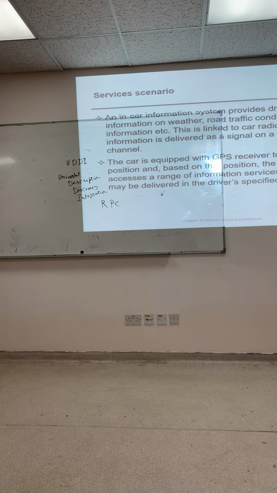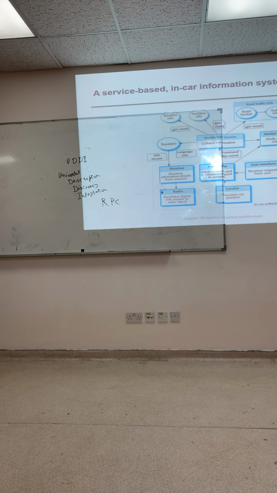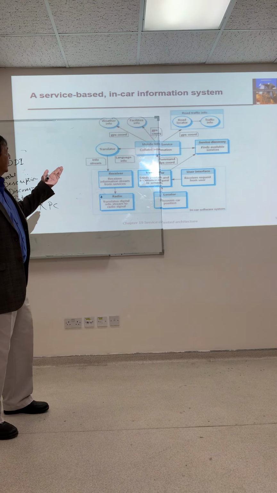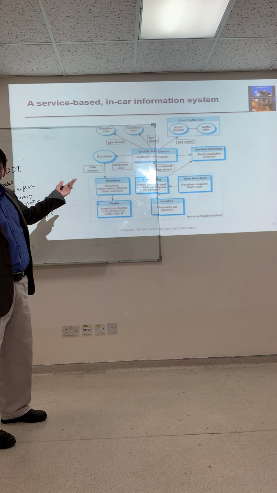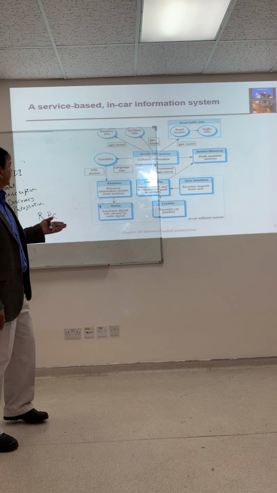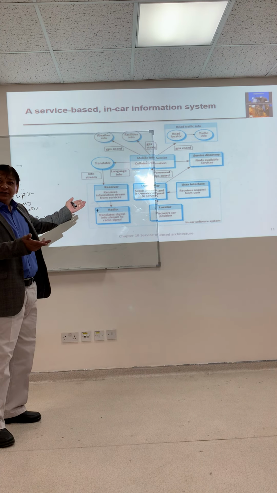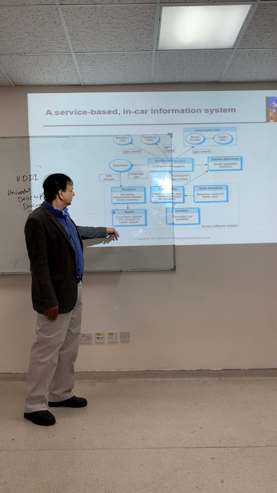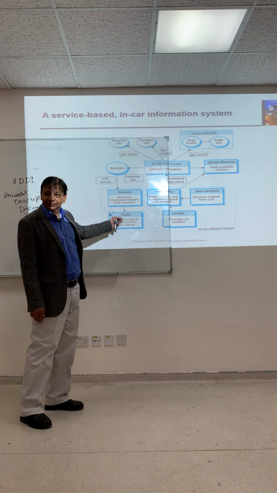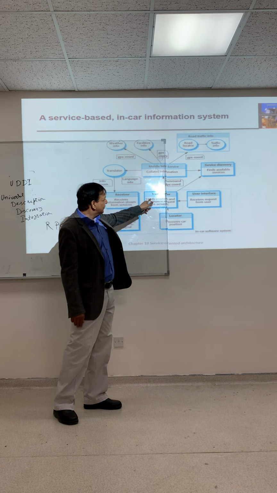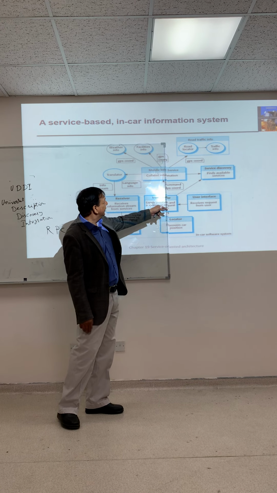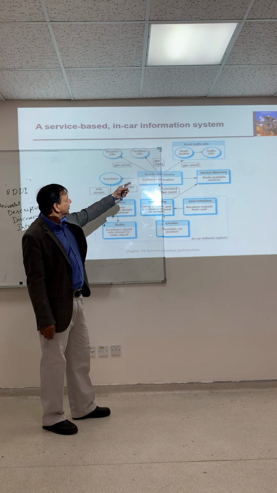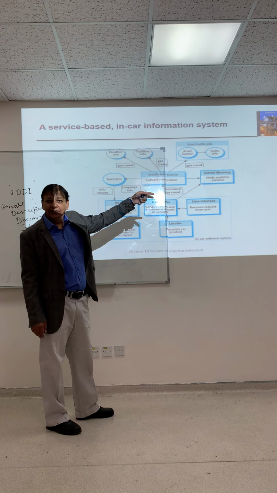Let's have a scenario for services. We have weather information, GPS, a translator for language information, a receiver, FM radio services, then transmitter, locator, interface, mobile services, road locator, traffic information.